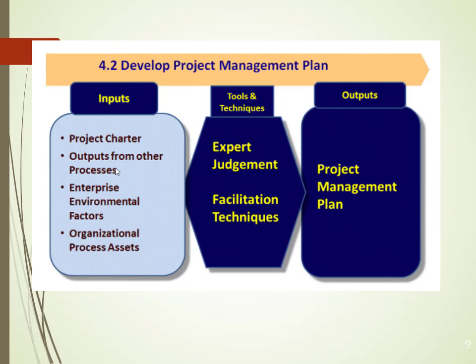I call this particular process under integration management. So the basic concept of integration management means combining many things to make one. So here I have so many things. Project charter is coming from where? It is coming from the initiation process group.